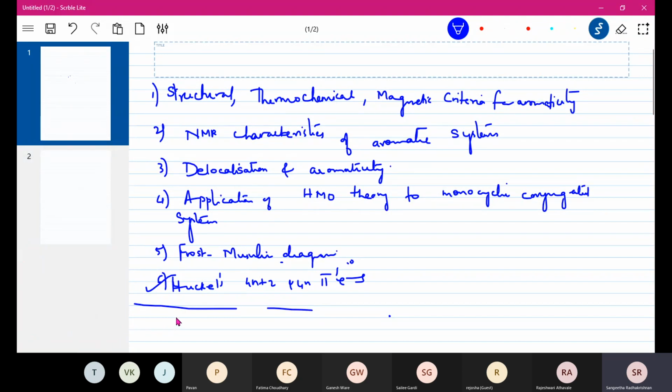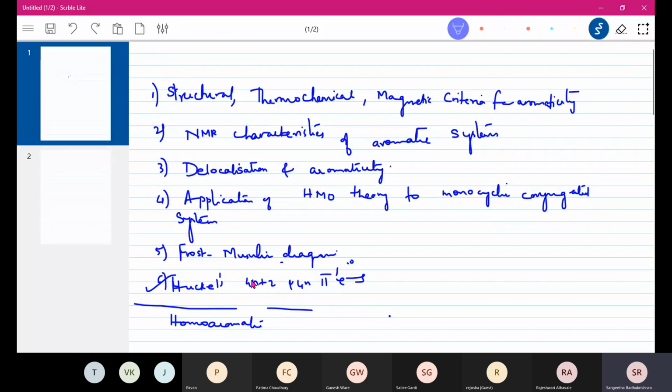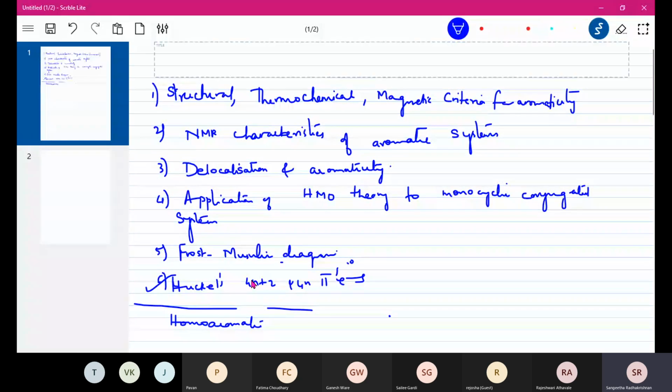Beyond this, we have to do homoaromatic compounds, which I'll be doing later on. Today we will not do everything, but we'll try to cover the maximum. Homoaromatic compounds, aromaticity of benzenoid systems, heterocycles, metallocenes, azulene, annulenes, aromatic ions, and fullerene. So these are the various concepts that we have to learn. We will start with structural, thermochemical, magnetic criteria for aromaticity.